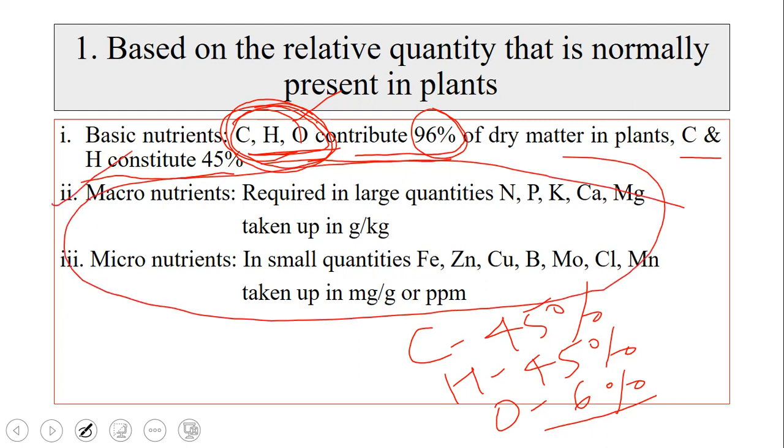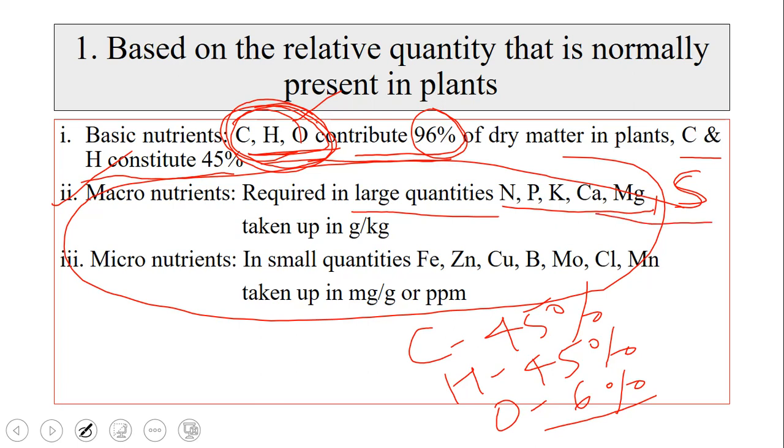Okay, so the second is the macronutrients. Macro means these nutrients are required in large quantities for the plants. Those macronutrients are NPK, calcium, magnesium and sulfur. Sulfur is missing here, just note down sulfur as well. So NPK are the primary nutrients, and calcium, magnesium, sulfur are secondary nutrients.